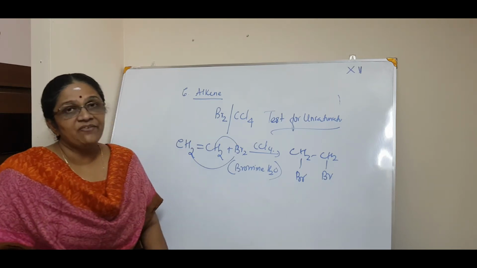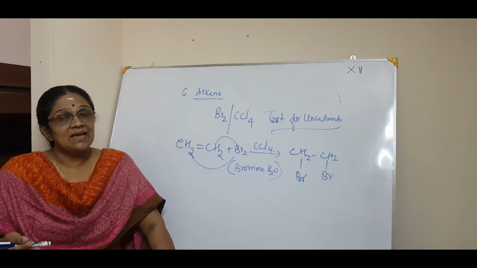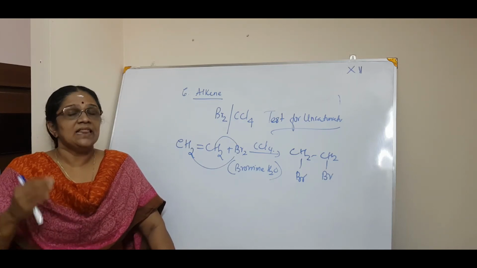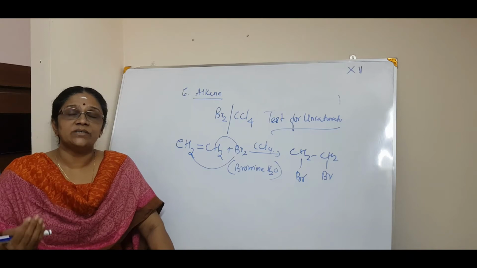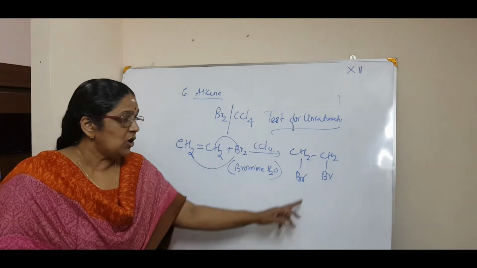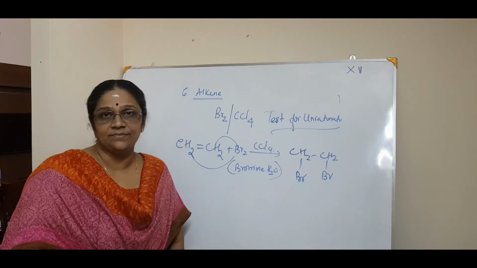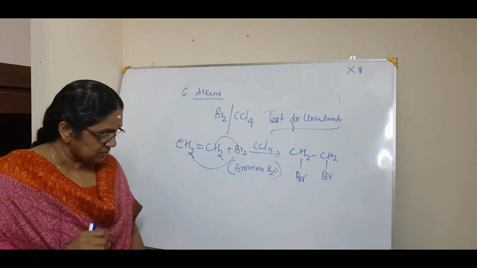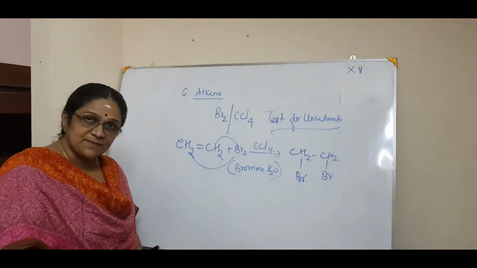The second reaction we studied today is from alkenes, according to Markovnikov's rule, using hydrogen halides. Third is bromine in water or bromine in CCl4, which is a test for unsaturation. Clear? Hope you understood, right?